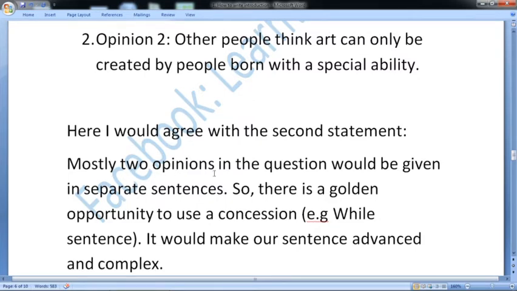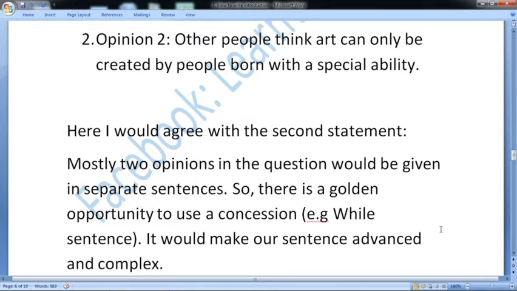Mostly two opinions in the question would be given in separate sentences. So there is a golden opportunity to use a concession, for example, while.